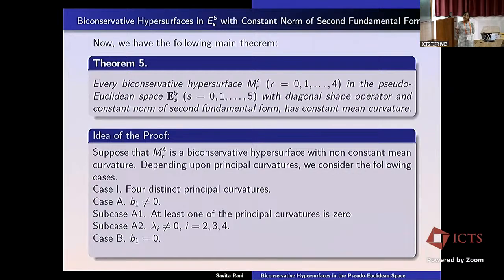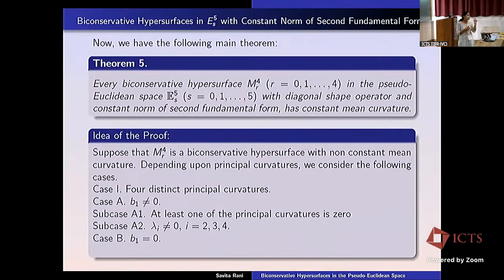We considered that M4R is a biconservative hypersurface with non-constant mean curvature. Earlier we just considered that our principal curvatures are distinct, but now we are generalizing some results. So here we will talk about all types of curvatures: whether there are two principal curvatures, three principal curvatures, or four distinct principal curvatures.